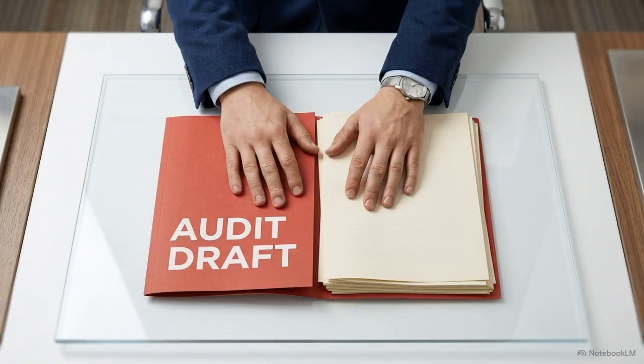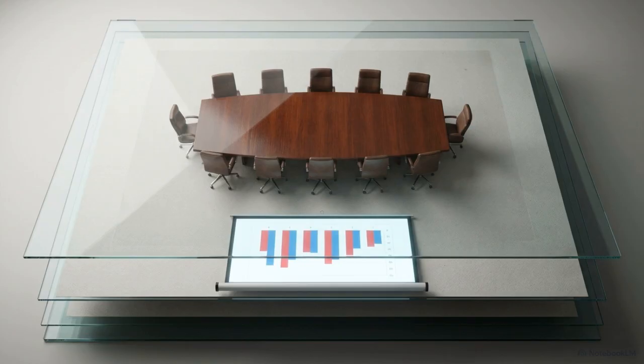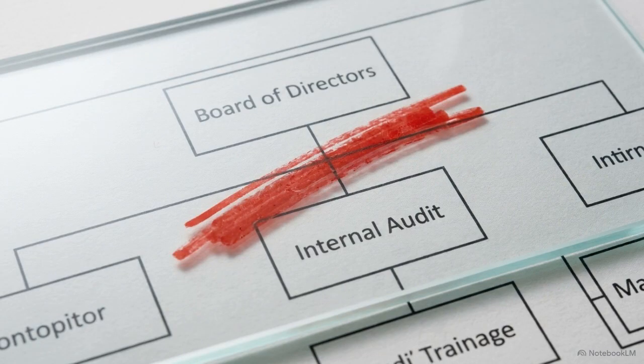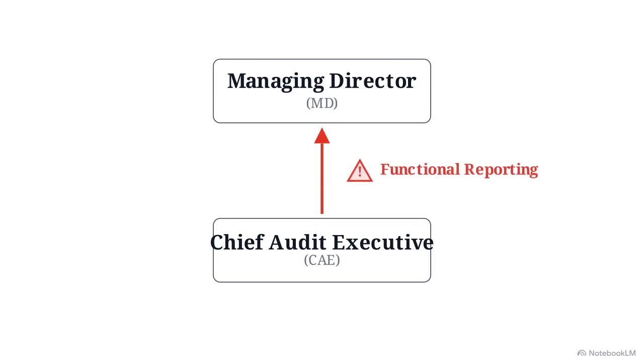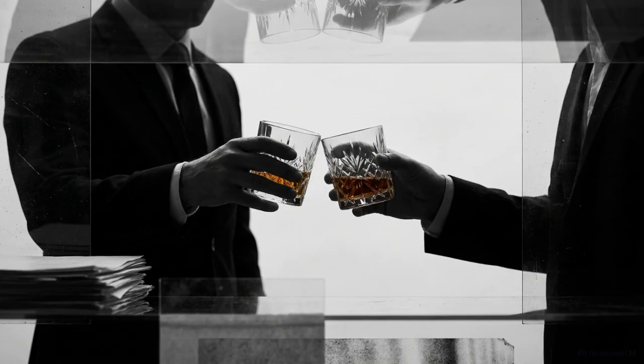Standard corporate governance dictates that the Chief Audit Executive, the CAE, reviews the field team's draft report before it is formally presented to the audit committee. However, this organization had a structural flaw. The CAE reported exceptionally to the managing director, creating a conflict of interest at the top of the audit chain.